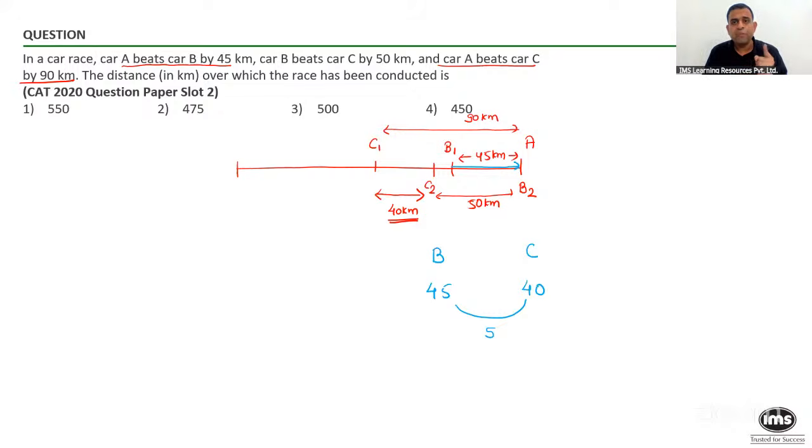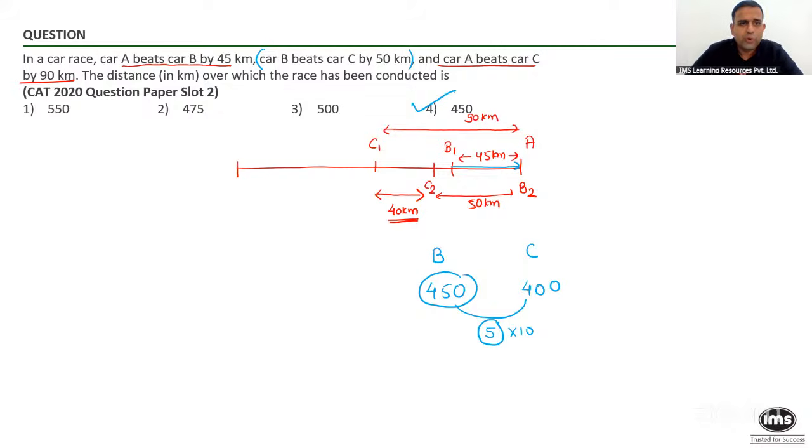But remember, when B finished the finishing line, at that time, B has covered 50 more than C. Anyone can tell me how this 5 will become 50? We know this property: a ratio will remain unchanged if you multiply everything by the same quantity. So please tell me, what will you multiply in 5 to reach 50? Put on chat, Manthan, Meghna, Lakshya, Anant. So multiply it by 10. So B has covered 450, and that was the length of the race.